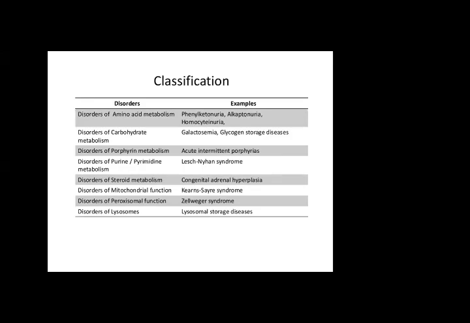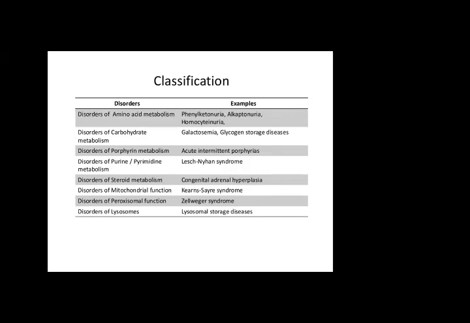A few of them we will discuss after letting you know the classification and their signs and symptoms. So phenylketonuria, alkaptonuria, homocystinuria are common, very common, like 1 in 200,000 people.